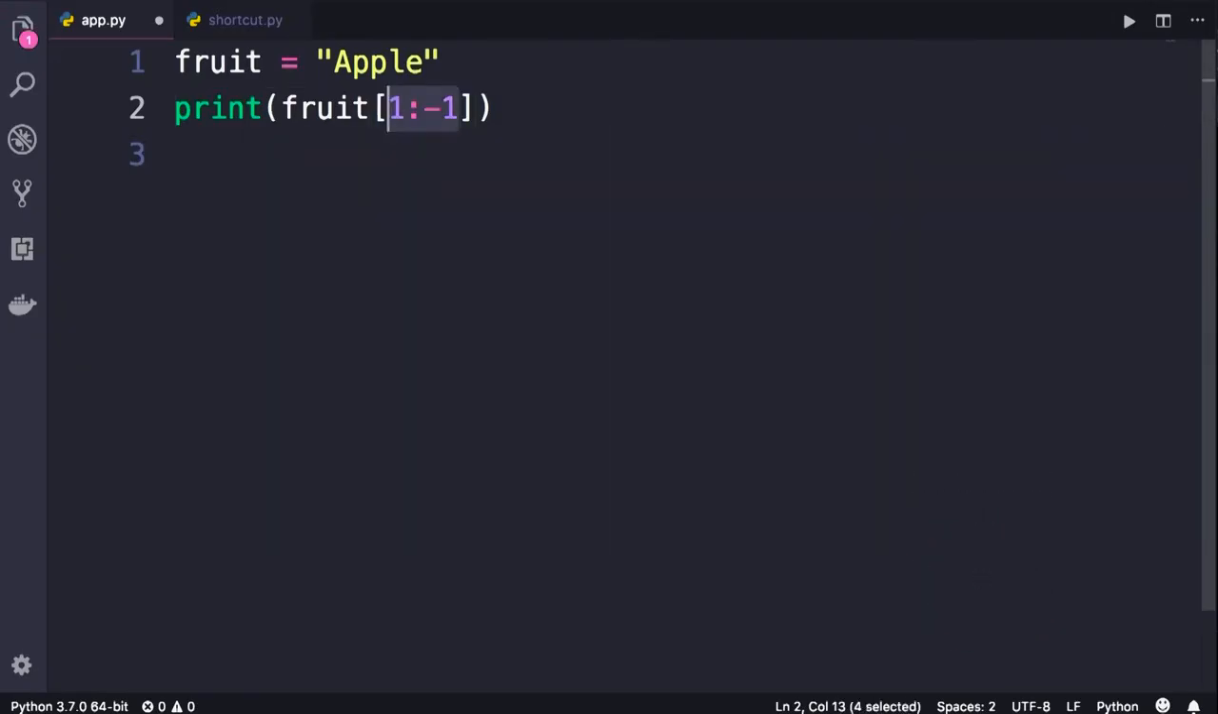Well, using this syntax, we can slice a string. Our start index is 1, and our end index is -1, which refers to the first character from the end of the string. Now, when slicing a string, the character at the end index, or -1, is not included. So with this expression, we'll get all the characters starting from the second character, which is p, all the way until we get to e. So the result of this expression is "ppl".